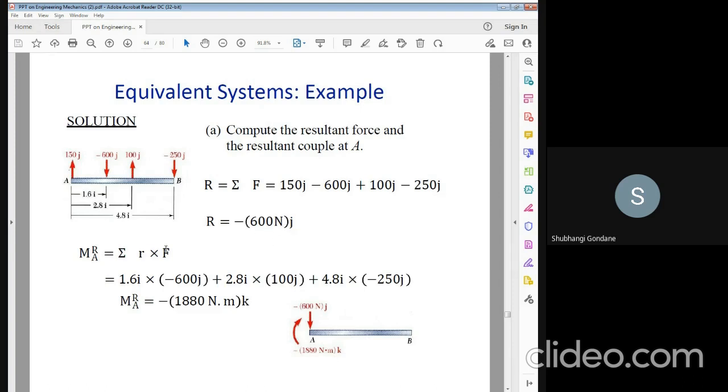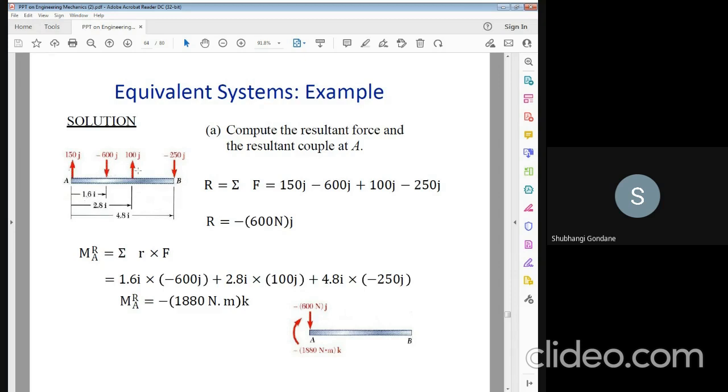With respect to moments, the moments of the forces can be taken about point A. Therefore, all the forces can be moved to point A, and the force acting at the same point has zero moment. Therefore, you have to take the 600 force with distance 1.6 i.